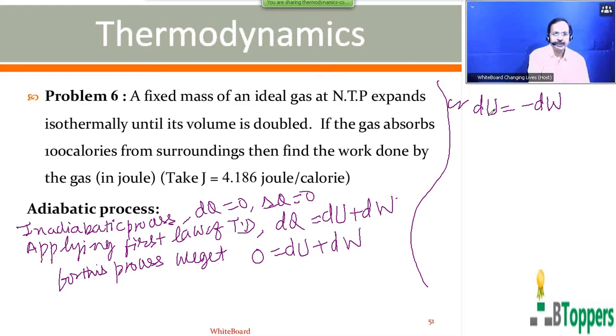du is the change in energy of the system and dw represents the work done by the system as the system undergoes an infinitesimally small change in state. Integrating both sides, you can write the change in energy is equal to the negative of the work done by the system. So in the case of an ideal gas, in adiabatic expansion,